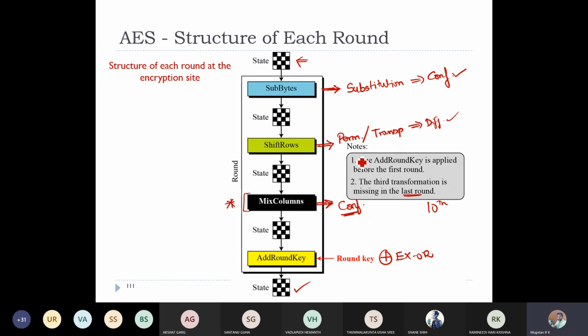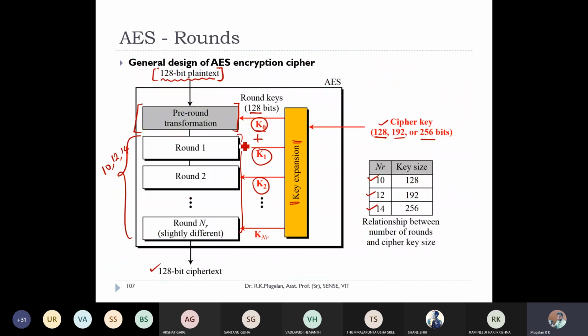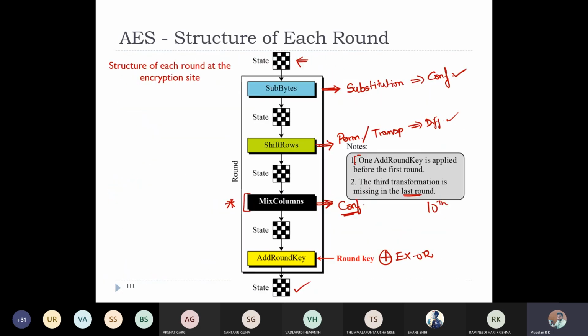And you can see one add round key is applied before the first round. I'm speaking about this pre-round transformation. Simply once you get the state, I'll be XORing it with the add round key, this K0. No other operation will be there in the pre-round transformation, only addition of the key. We'll see those things later.